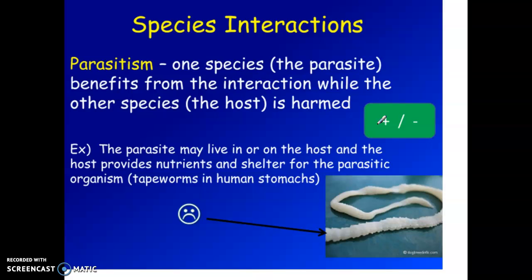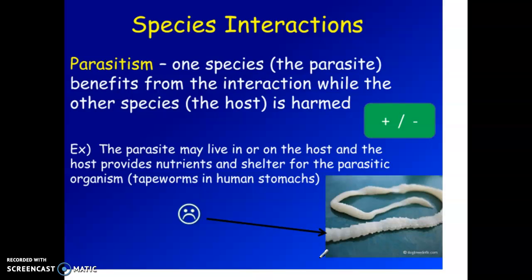For example, a leech will latch onto a living thing and start sucking its blood. It's not going to take away enough blood that it actually will kill the species, but it's still causing a lot of harm. A tapeworm is another type of parasite. A tapeworm will live inside of a host or another living thing and continuously take nutrients away from the food that they are eating.